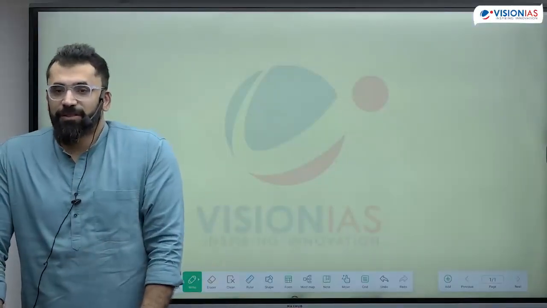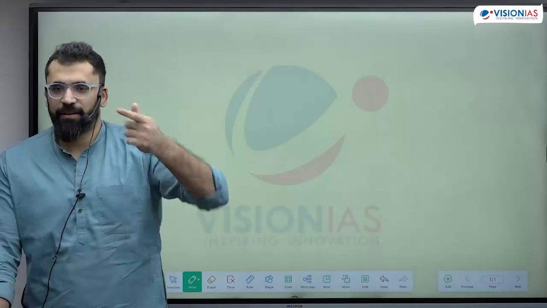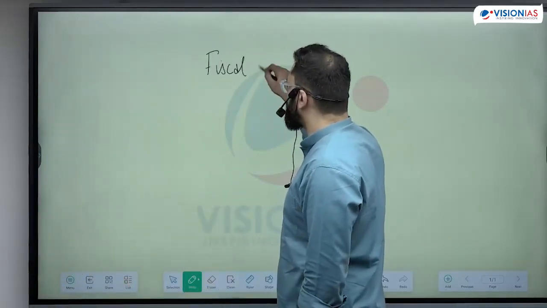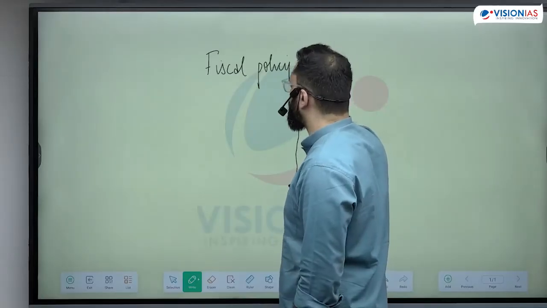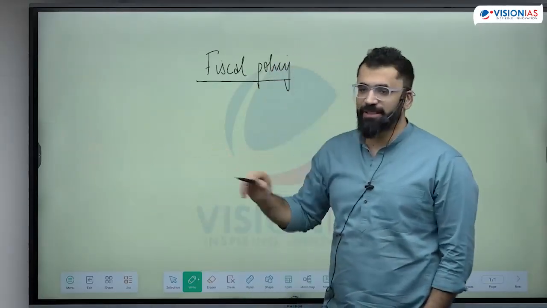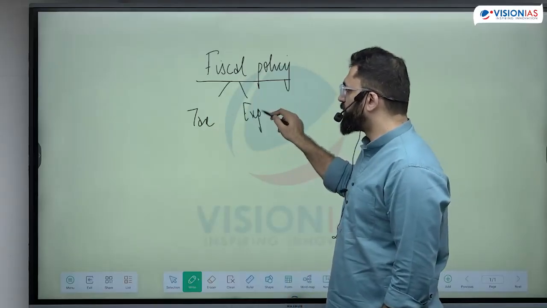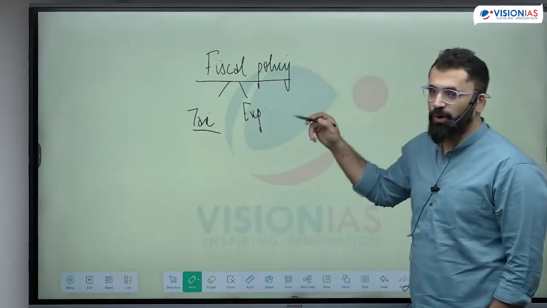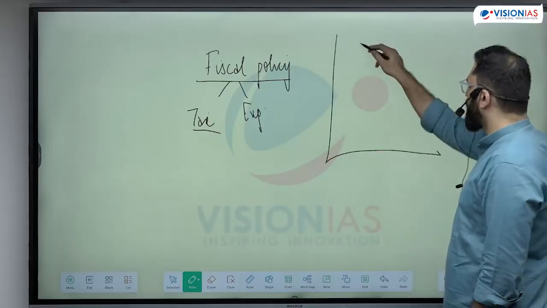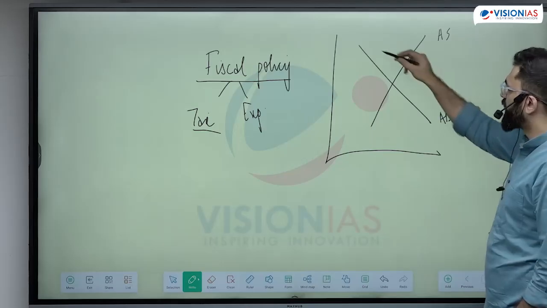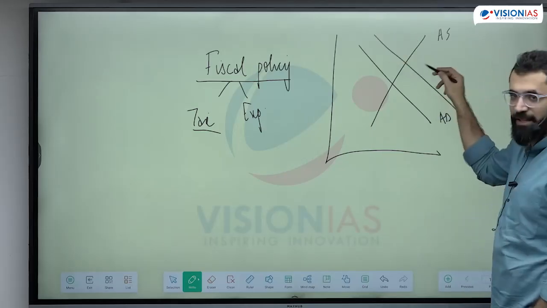Expansionary fiscal policy will be the opposite. Fiscal policy is what? Contractionary fiscal policy. Expansionary, I was telling you, is for growth. Fiscal policy is the taxation and the expenditure policy of the government, right? So in what case will we control inflation? This is your aggregate. This is an increase in aggregate demand.